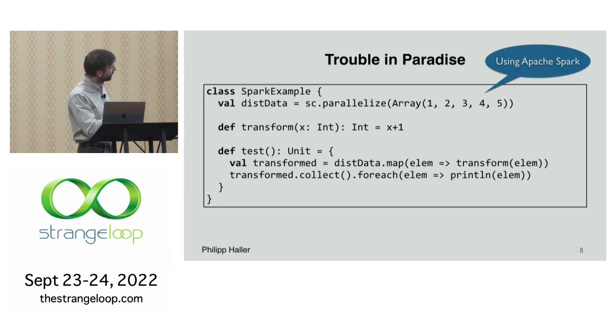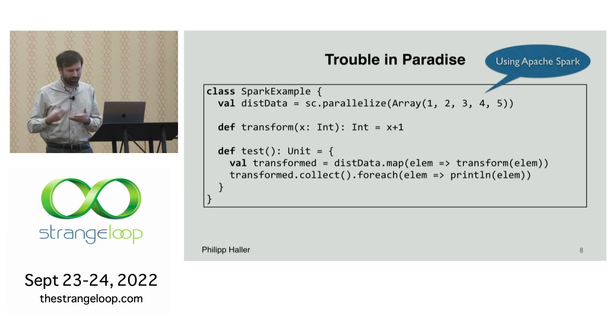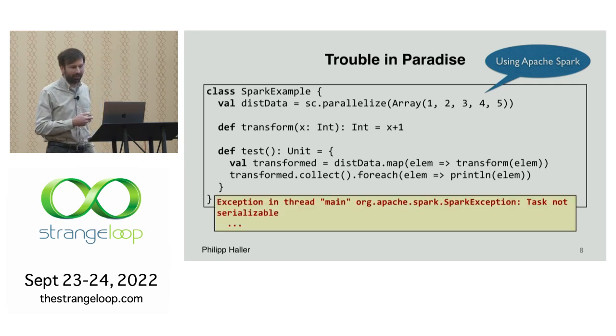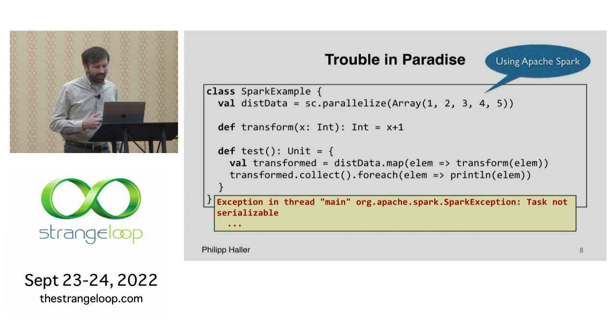And basically, we want to transform the data set such that each element is mapped to the result of transform of elem. Fine, we just increment each integer by 1. And then, at the end, we just collect everything on the driver node and print each element. Now, this looks quite simple. That's probably one of the simplest programs you can write using Spark. But if you do that, it turns out you actually get an exception which says task not serializable.